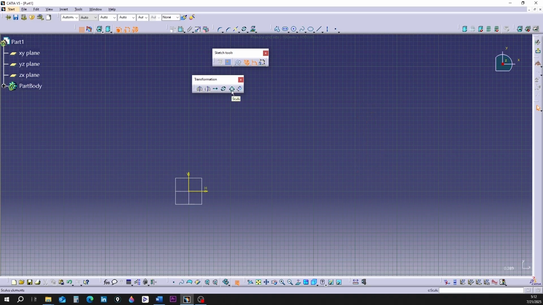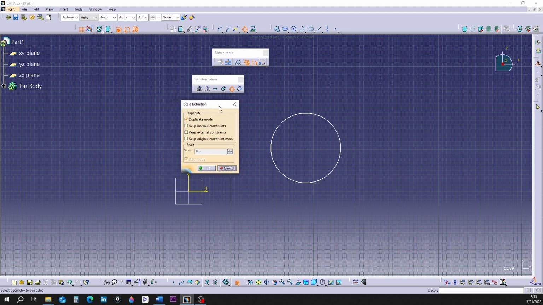The fifth tool is called Scale. With this tool, we can make the size of a shape smaller or larger relative to the original shape. Imagine we have a circle on the screen. Click on the Scale command until it turns orange. The Scale definition window opens.